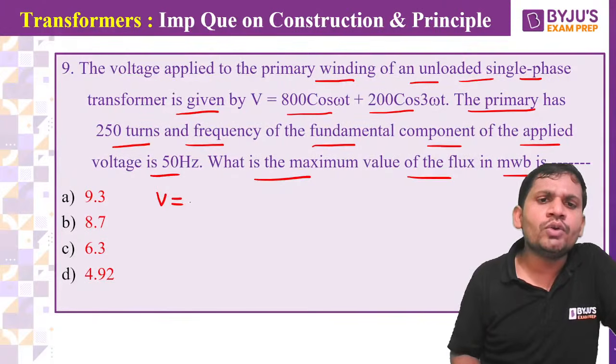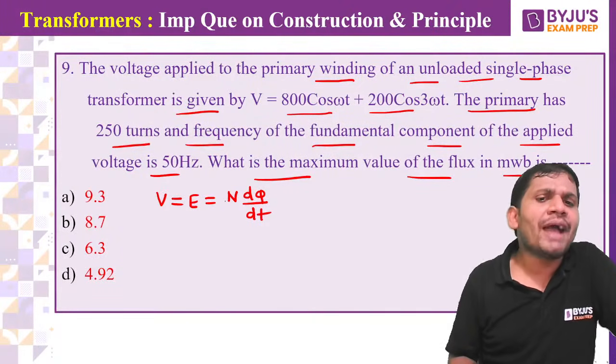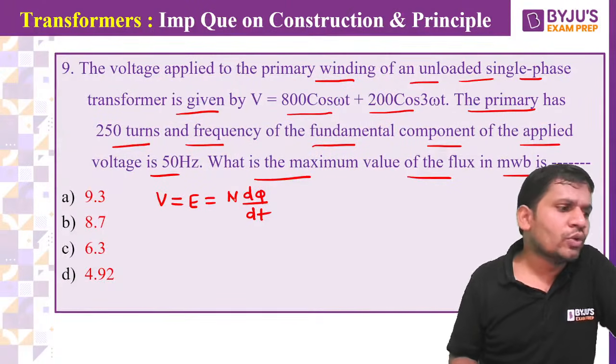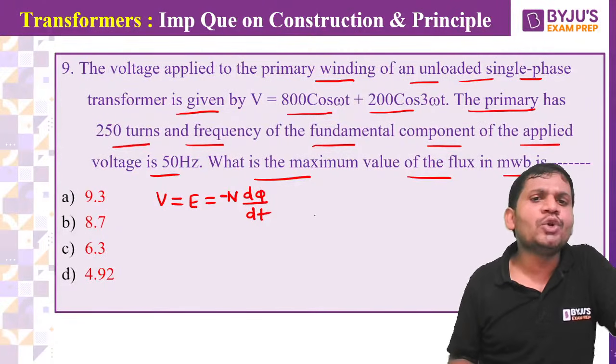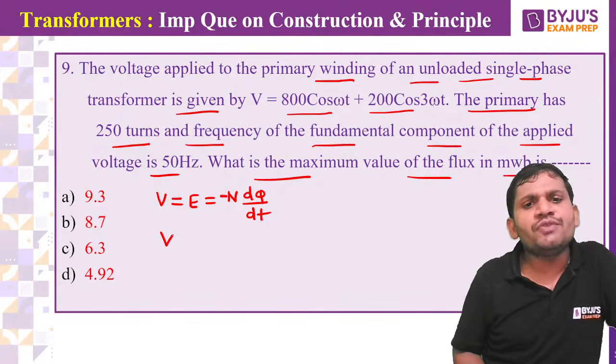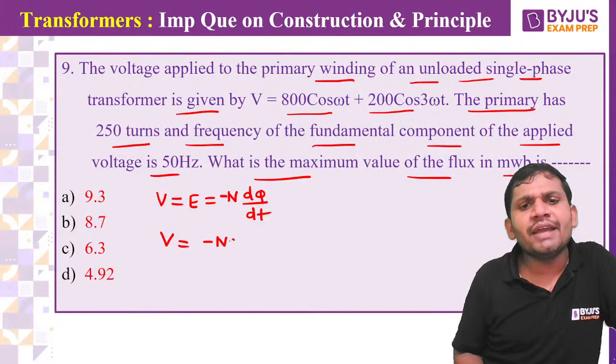Then V equal to E, and we can write N into d phi by dt. If you want only magnitude, then you take only positive. If you want the sign, then you take negative, minus N into d phi by dt. Then V equal to minus N into d phi by dt.